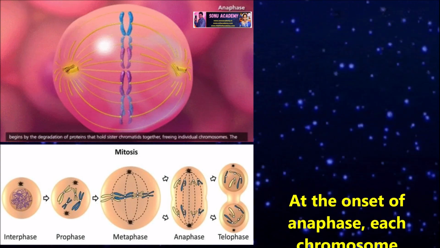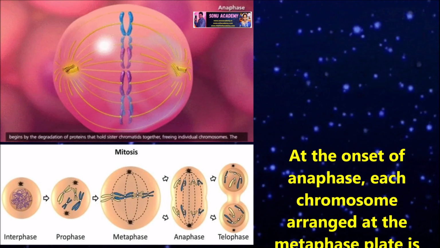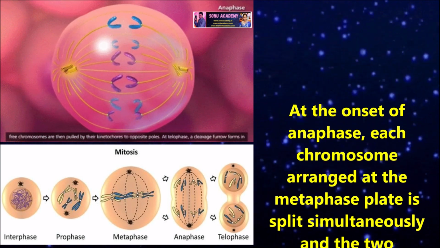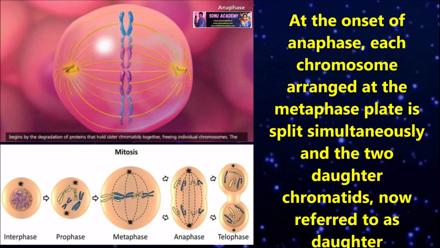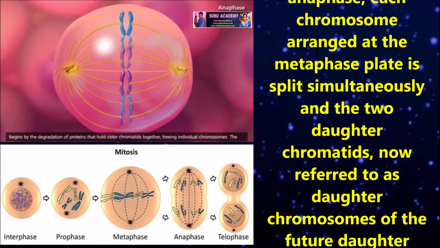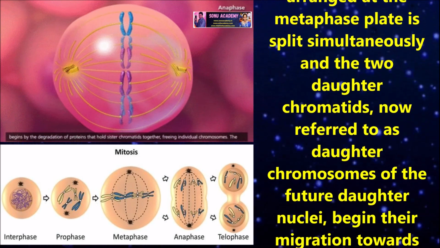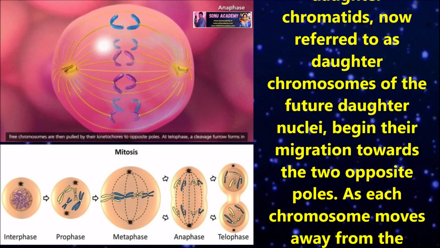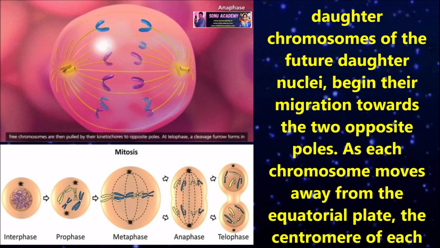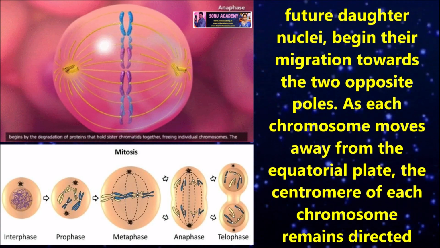Now let us discuss anaphase. At the onset of anaphase, each chromosome attached at the metaphase plate is split simultaneously and the two daughter chromatids, now referred to as daughter chromosomes of the future daughter nuclei, begin their migration towards the two opposite poles.